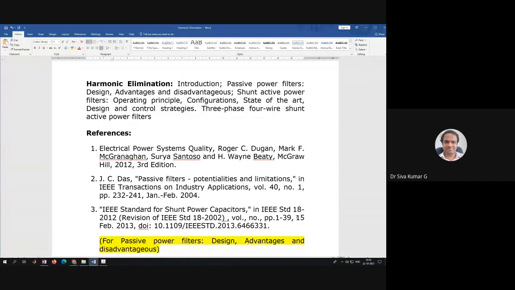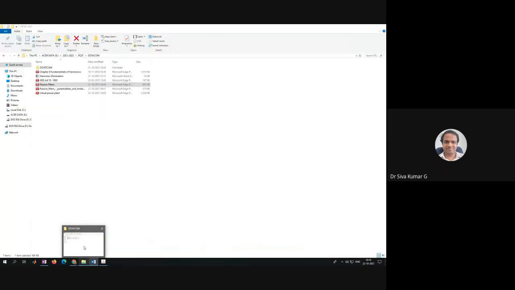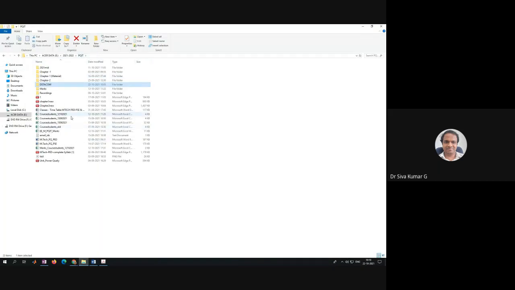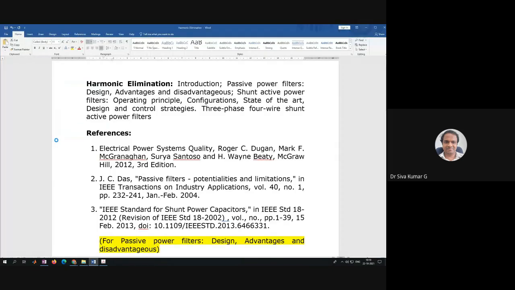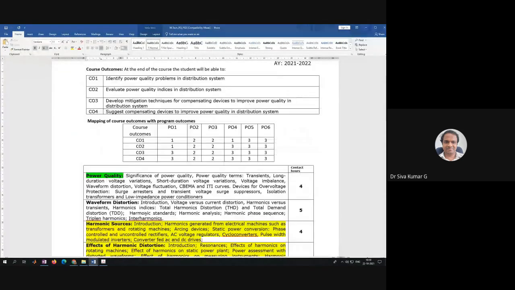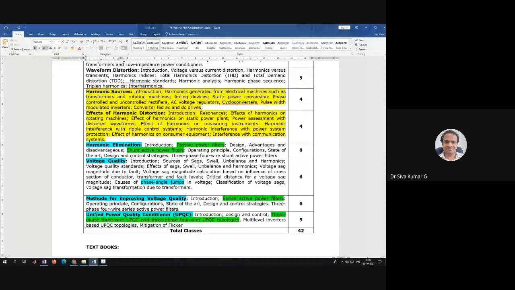Now we are going to start a unit on harmonic elimination. In the syllabus, we have harmonic elimination in voltage quality, and the topics highlighted in yellow are the list I have prepared, on which you need to give a seminar and share the recording of that seminar. It is for 10 marks. Mostly by Saturday I will give it to you.